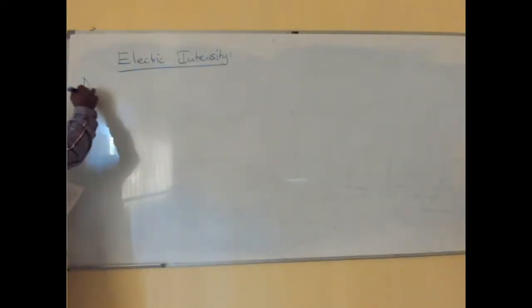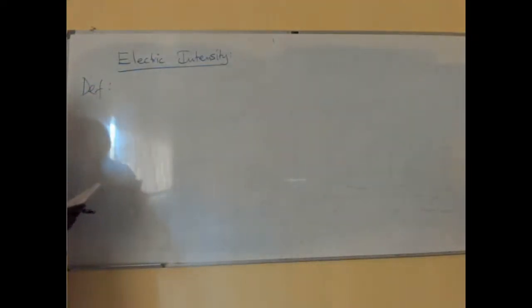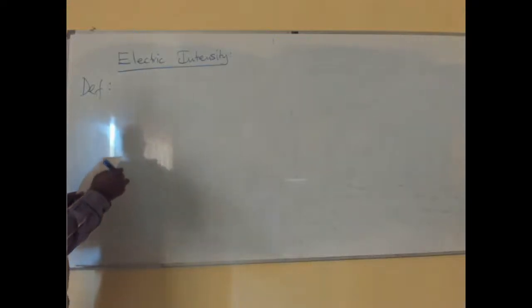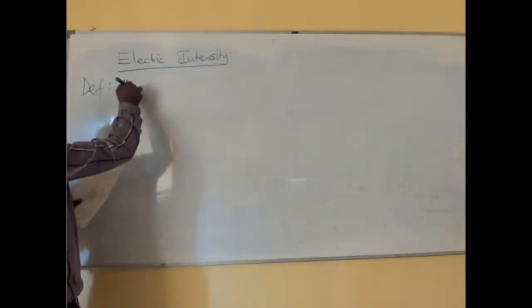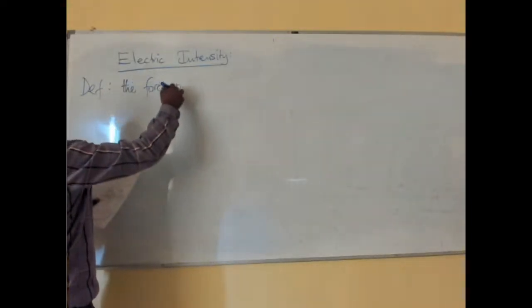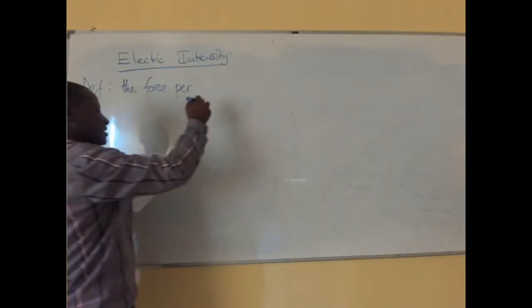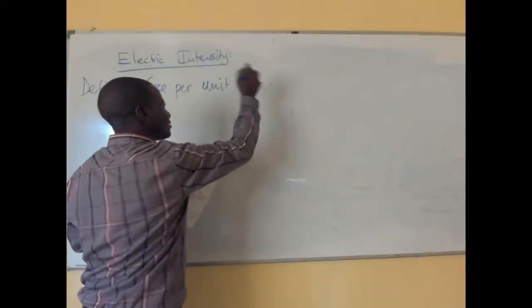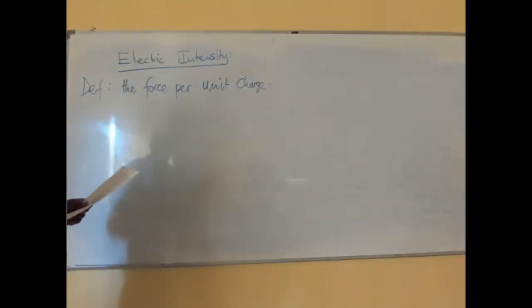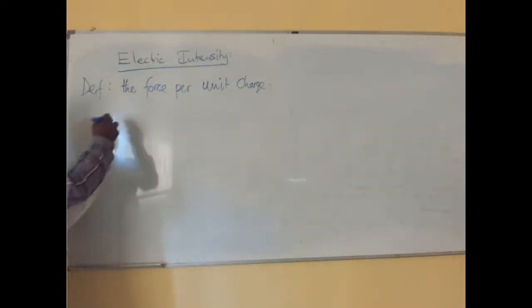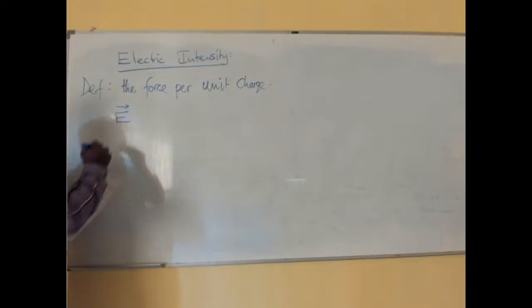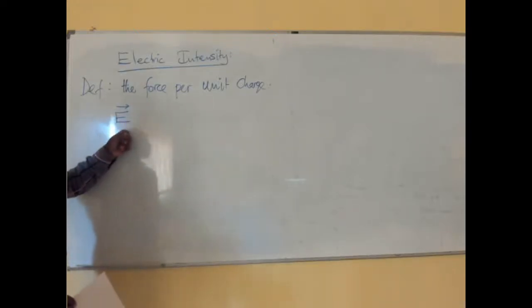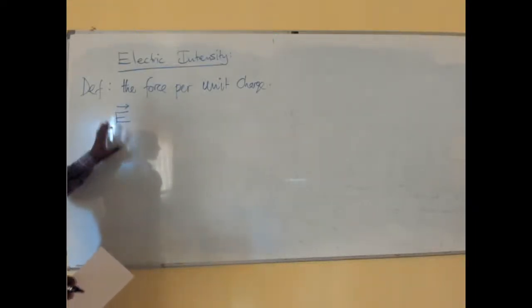So, the simple definition of electric intensity: this is defined as the force per unit charge, as simple as that. In other words, electric intensity uses the same symbol as electric field, so you have to be extra careful when you define these two.